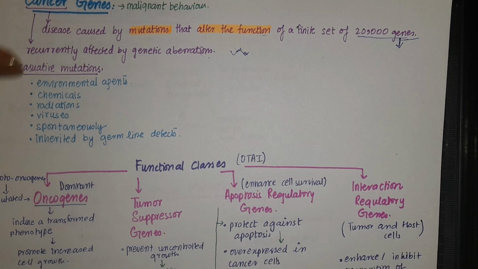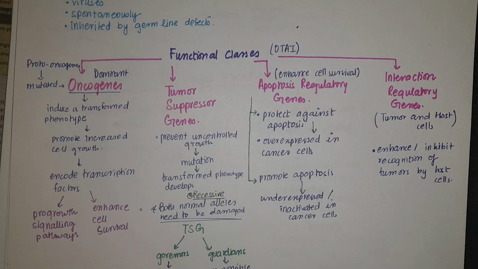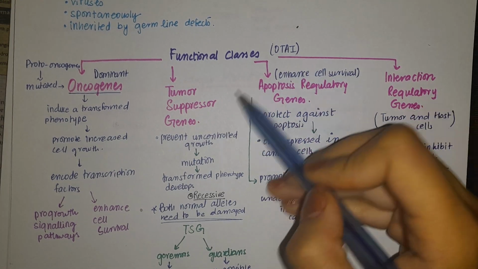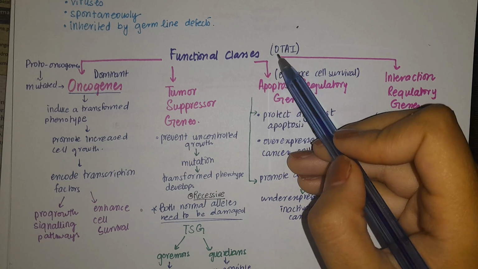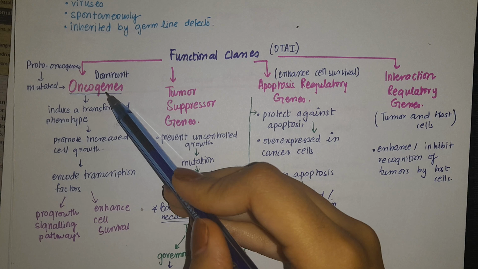Now cancer genes have been classified into functional classes. You can remember the functional classes from the mnemonic OTAI. In the OTAI mnemonic, O is oncogenes. So first of all, we can talk about the oncogenes.